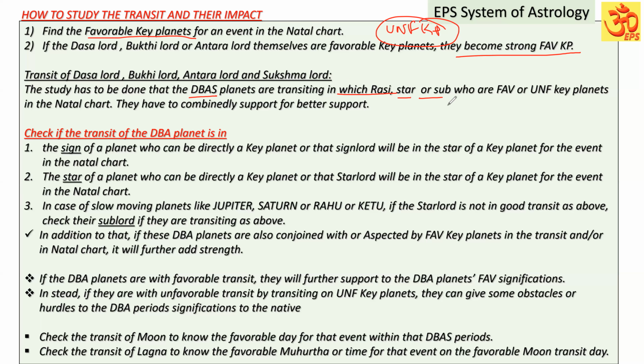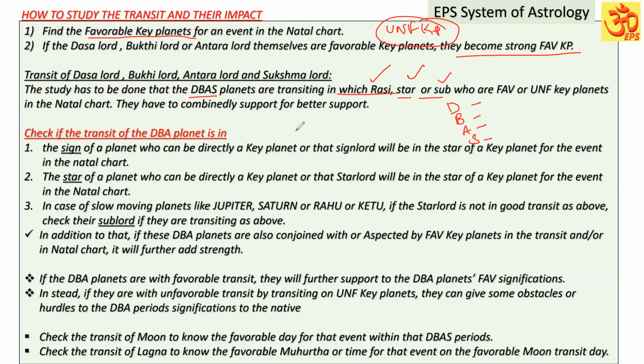The study has to be done for the Dasa Lord, Bhuktī Lord, Antara Lord or Sukshma Lord: in which Rasi, which sign, which star, which sub they are transiting, and who are favorable or unfavorable key planets in the natal chart.